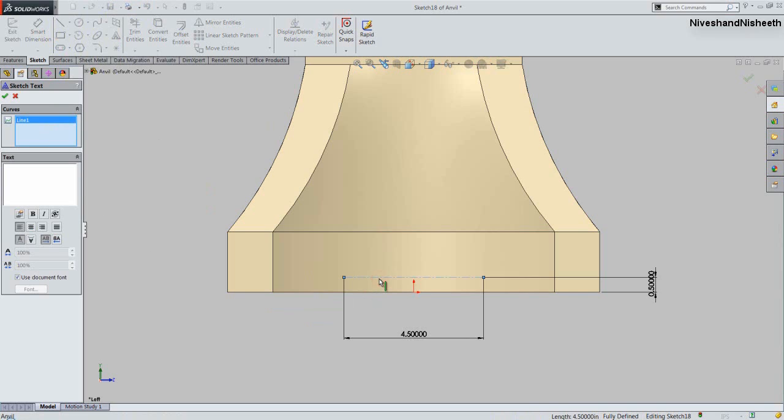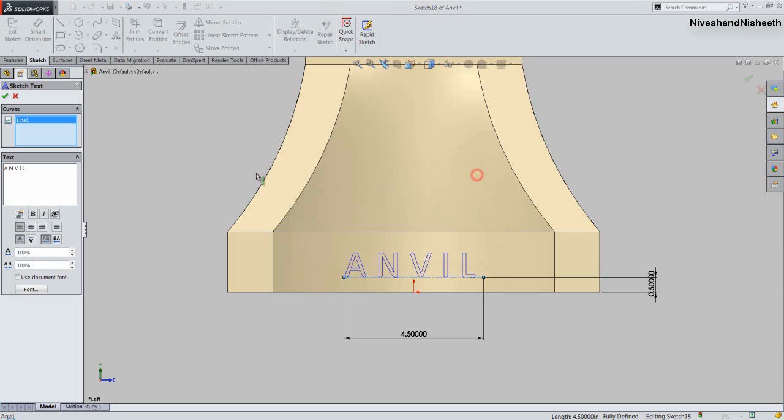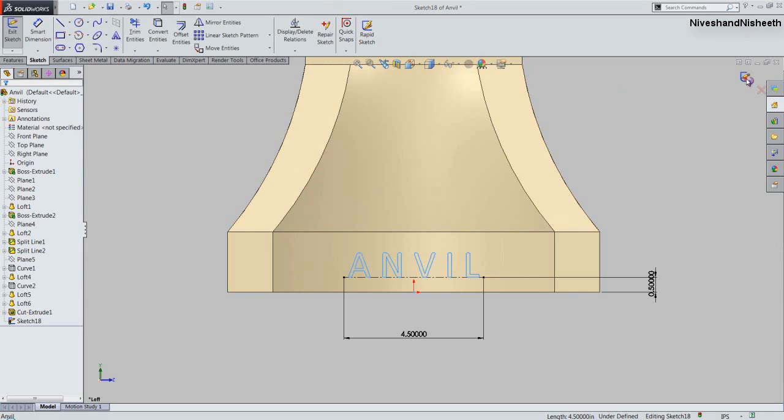Now select the sketch line. Type the text over the text input box, and change the font format and size from here. Click OK. Finish the sketch.